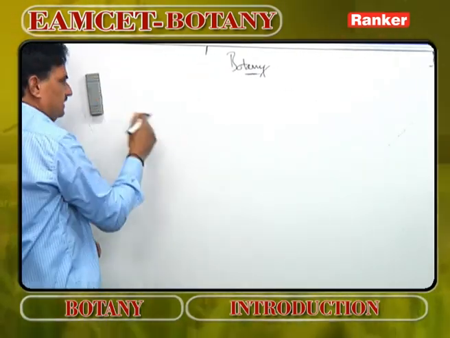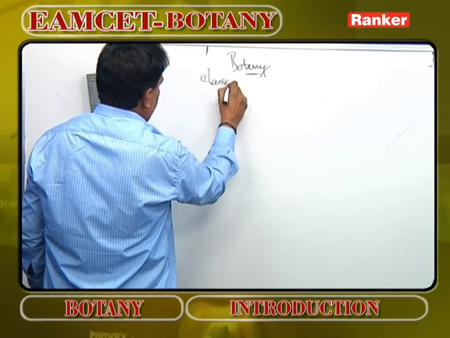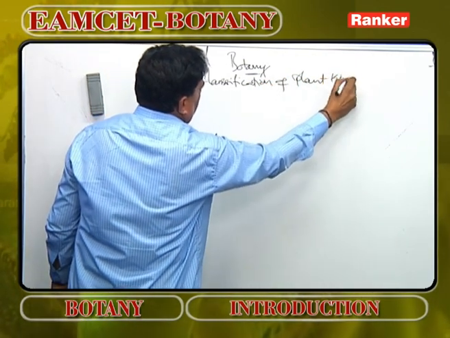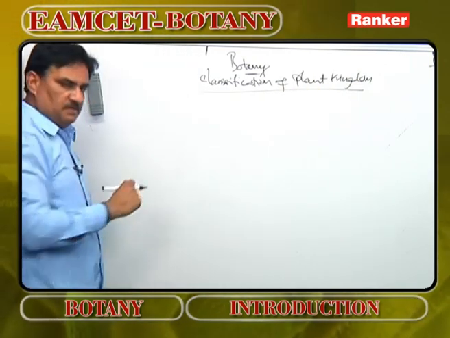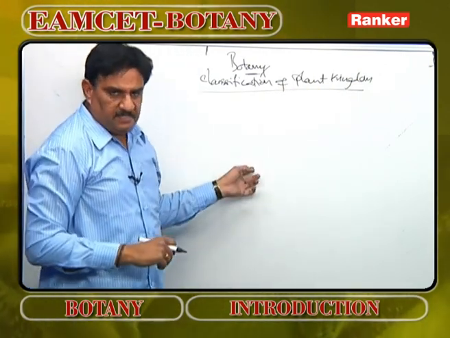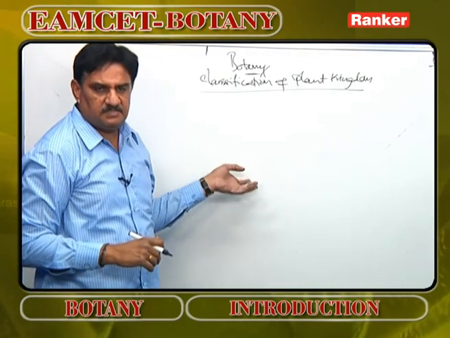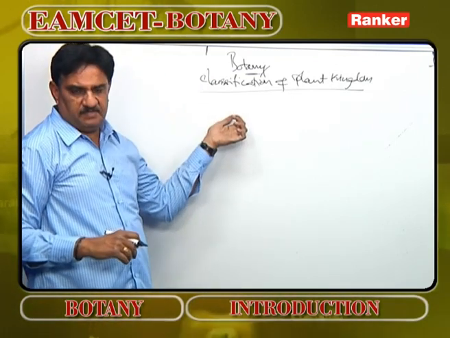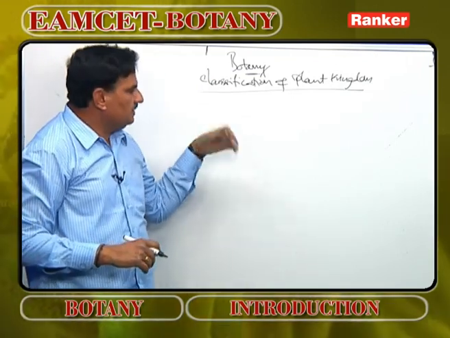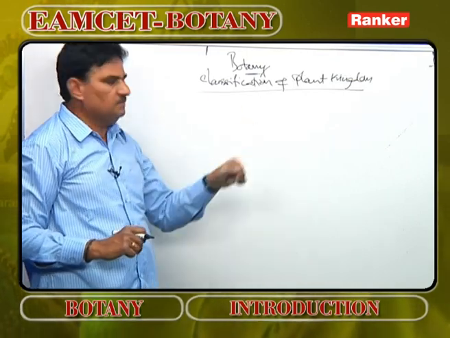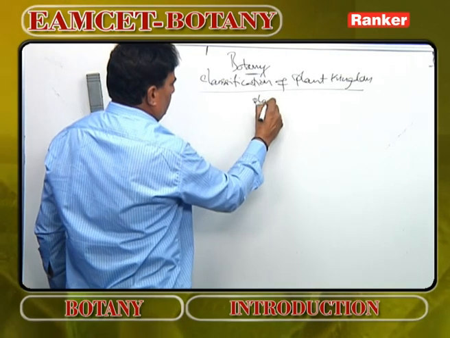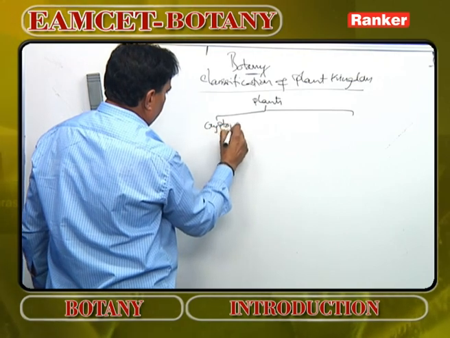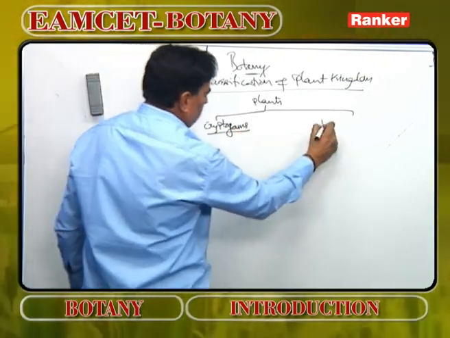Now coming to the last aspect in introduction, classification of plant kingdom. After the branches, the last aspect in unit 1: first we discussed various ancient times, present day, 16th, 17th, 18th, 19th, 20th century and many other things. Then we discussed how the plants are useful in day-to-day life. Then we discussed what are the branches in botany. Now classification. Plants are broadly classified into two categories. One is cryptogams, the other is phanerogams.